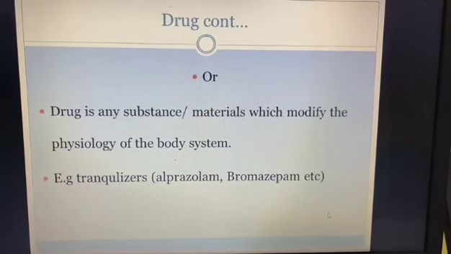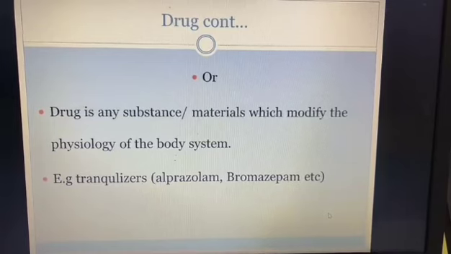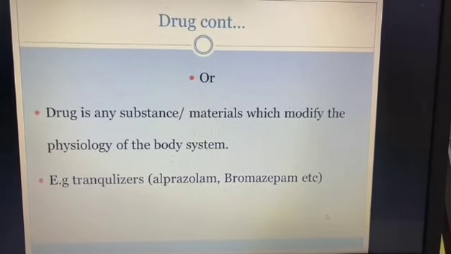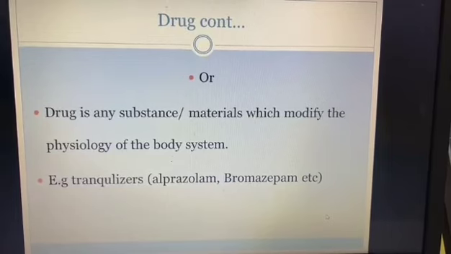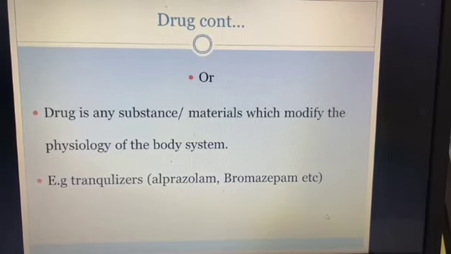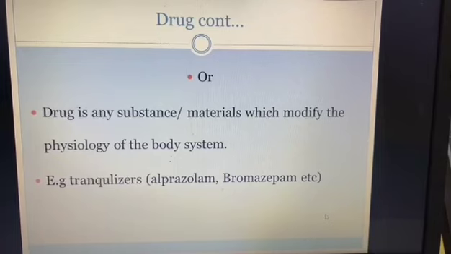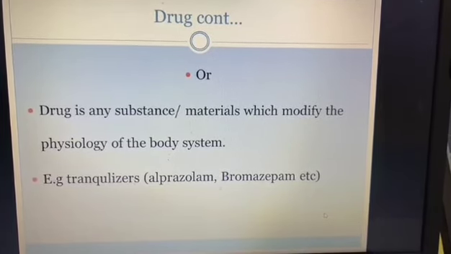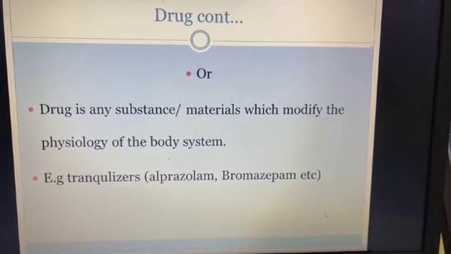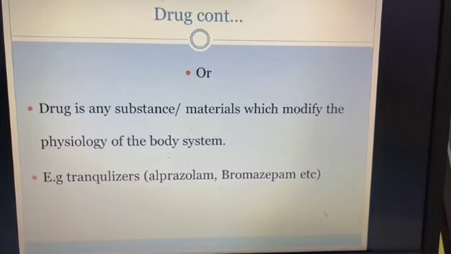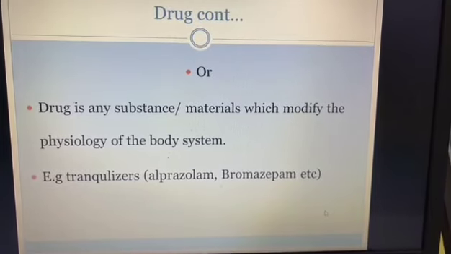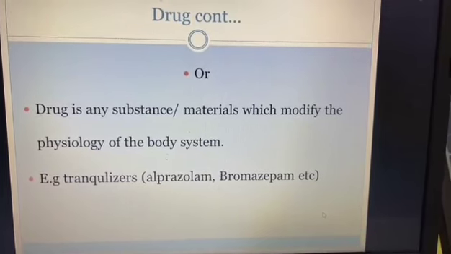Similarly, a drug can also be defined as any substance or material which modifies the physiology of the body system, meaning that it changes the function of the body system. Like tranquilizers, these are the drugs which produce calmness, like alprazolam, bromazepam. So when these drugs are given to a patient, he or she becomes calm and their brain physiology is changed. So these are said to be drugs.